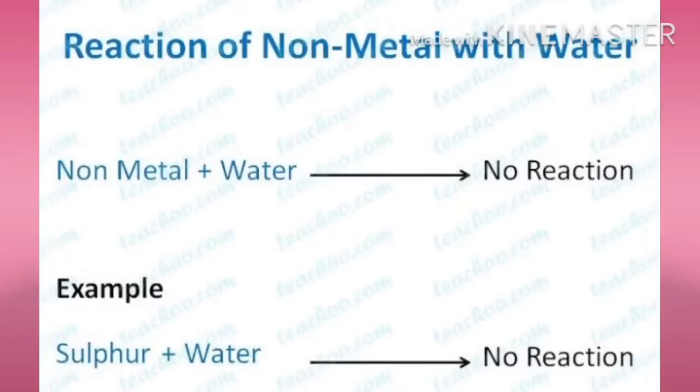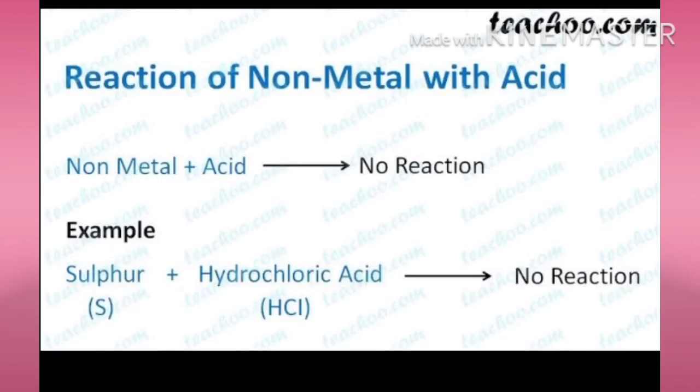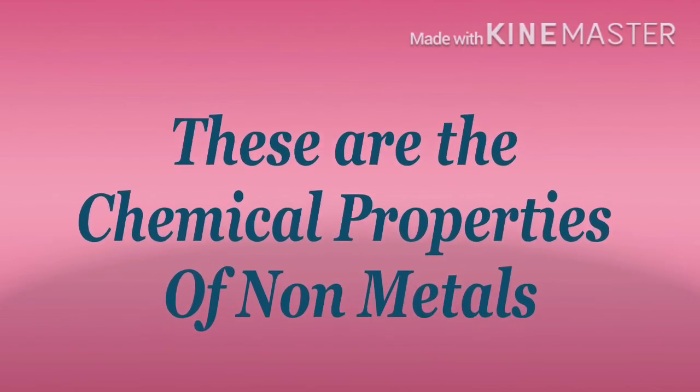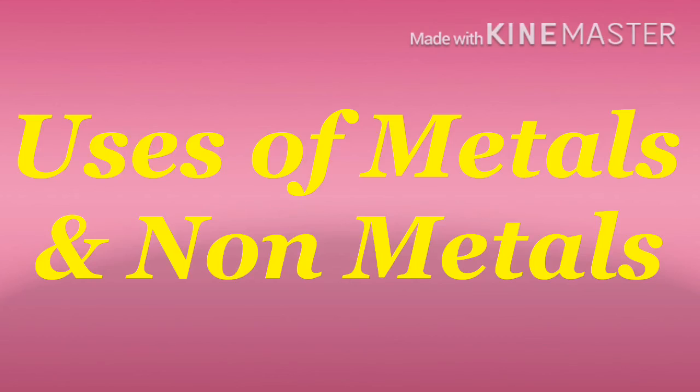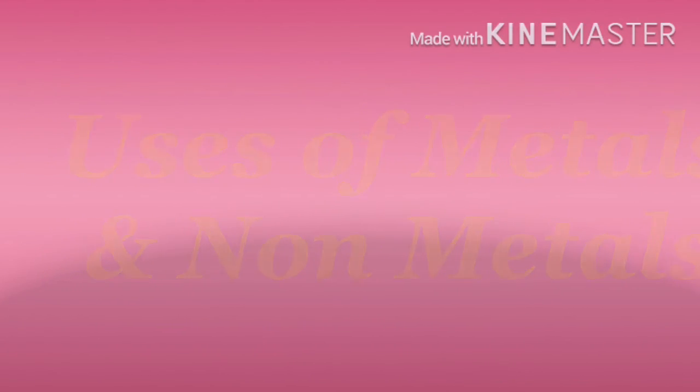Now the third property is reaction with acid. When a non-metal is reacted with acid, no reaction takes place. For example, sulfur is a non-metal. When it is reacted with hydrochloric acid, no new product is formed, meaning no reaction takes place. So these are the chemical properties of non-metal. Now we will learn the uses of metal and non-metal.